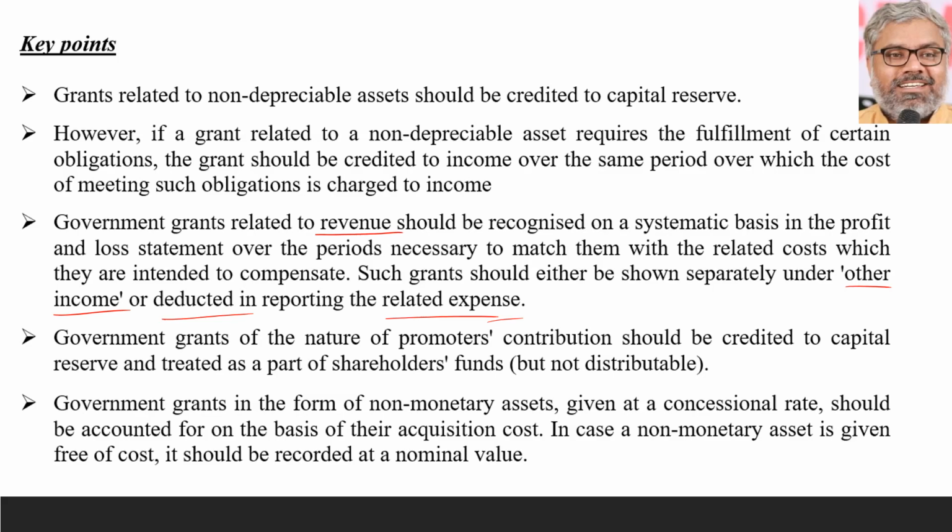This is a very important slide and very important aspect of AS 12 that we should remember always and apply if any such situations arise. So we can classify this entire AS 12 into two categories. One is related to specific fixed assets, two is related to all other types of government grants. All other types of government grants are covered in this particular slide only. So the points in this slide have to be carefully noted down and remembered also for application if required. These are the key points of AS 12 we can summarize.